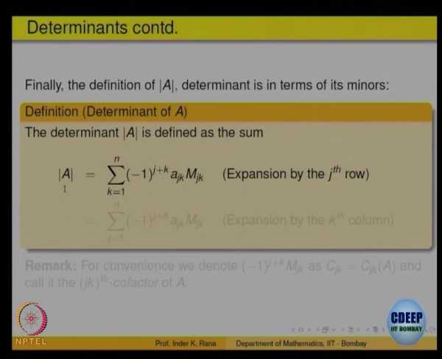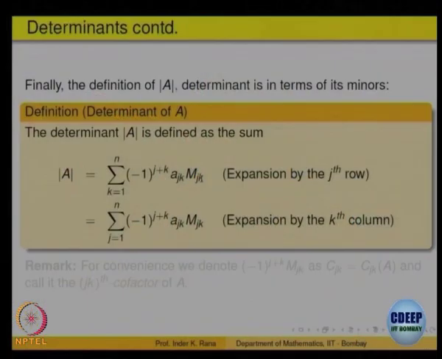So, in terms of minors, this is how we define determinant. Determinant of an n cross n matrix is the sum over k of minus 1 to the power j plus k, times the coefficient a j k, into the corresponding determinant of the minor, removing those row and column. Is it okay? So, we are expanding it by the jth row. This is a definition by expanding by jth row. So, there could be n definitions. If there are n rows, you can expand by any one of the rows.